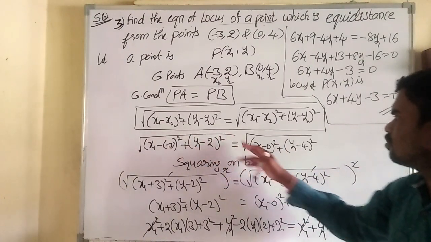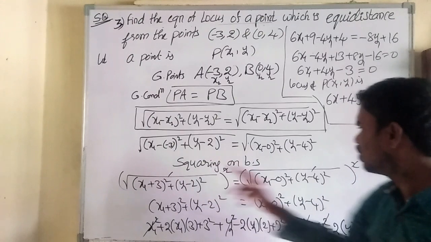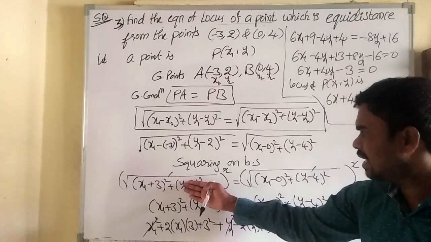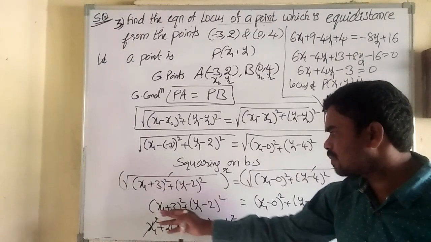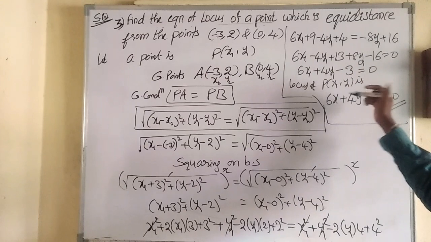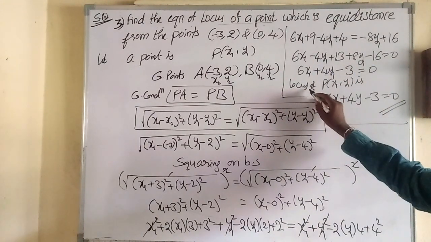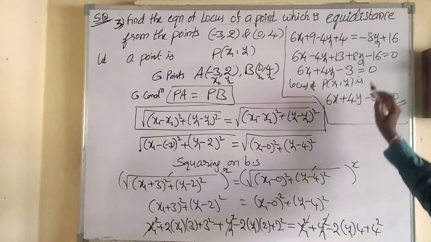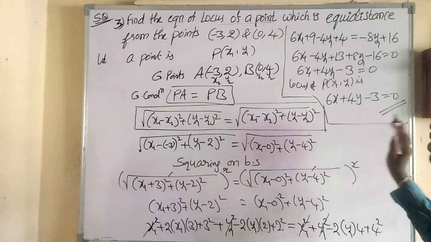To remove the square root, we square on both sides, so the square roots cancel. The remaining terms I have written as they are, and I expand by using a plus b whole square and a minus b whole square. After simplifying, we get 6x1 plus 4y1 minus 3 equal to 0. So the final step: the locus of P(x1, y1) becomes 6x plus 4y minus 3 equal to 0.